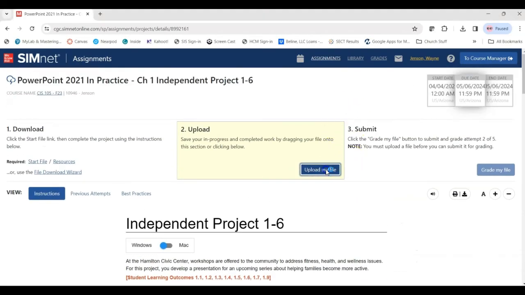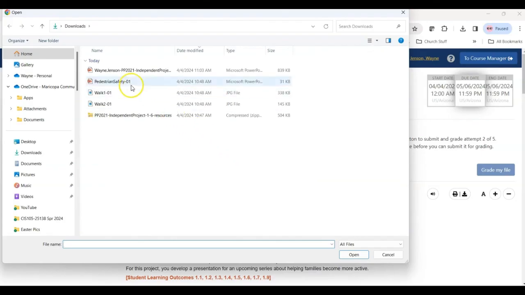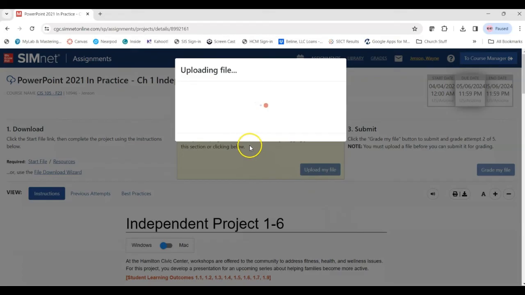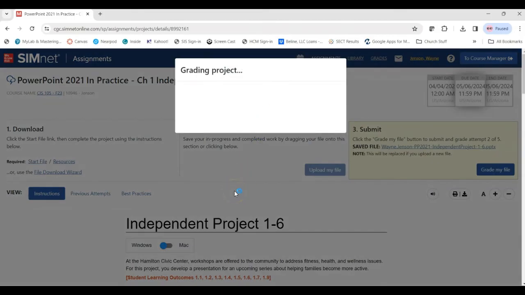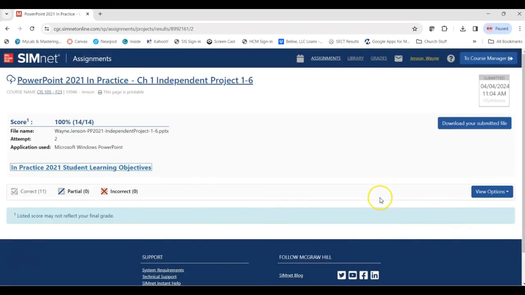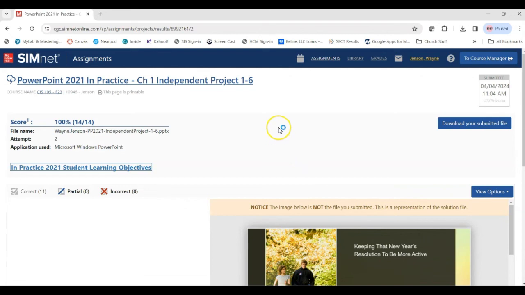Now we're going to go to the top of our assignment to upload our file. And it'll be this one here at the top that we just finished. It'll be in your downloads folder along with those resource files that we moved over there. And then click open. And then when it's done uploading the file, click submit. And we'll wait for our score. Hopefully it'll be 100%. Yes, okay.